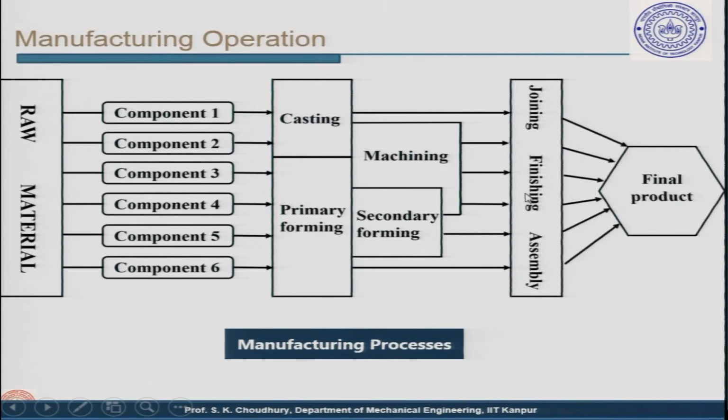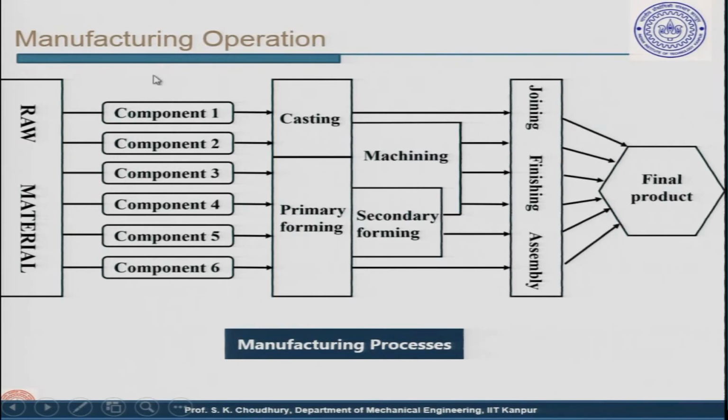At the most it can go for finishing, or a component may need some sort of machining after casting, because after casting either the sides are not exactly perpendicular, or the surface finish is not very good, or some dimensions are not proper. So, machining is involved in correcting or finishing the cast part. Or any component may even need primary forming and then secondary forming, and then it can go for assembly, joining or finishing, and then it will come as a final product.